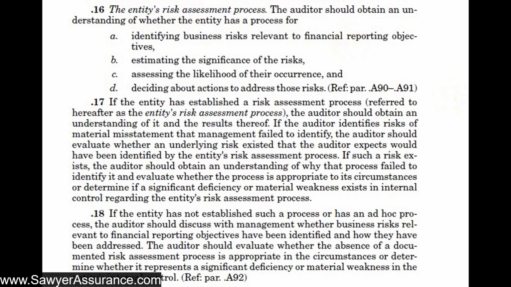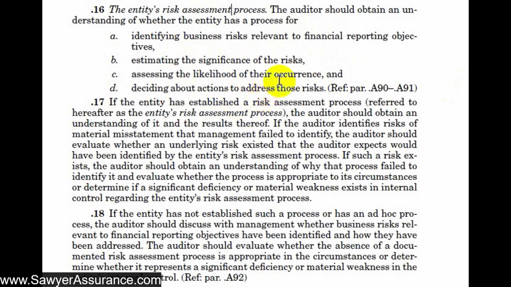risk assessment process. And so when we're gaining an understanding of this component of internal control, we should obtain an understanding of whether the entity has a process for identifying business risk relevant to the financial reporting objectives, estimating the significance of the risks, assessing the likelihood of their occurrence, and deciding about actions to address those risks. So in general, we're trying to understand, do they have a process for identifying what their risks are, and then do they do anything about it? And this would in general be their risk assessment process.